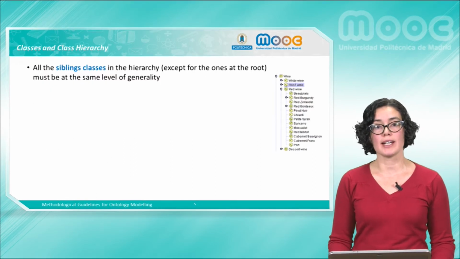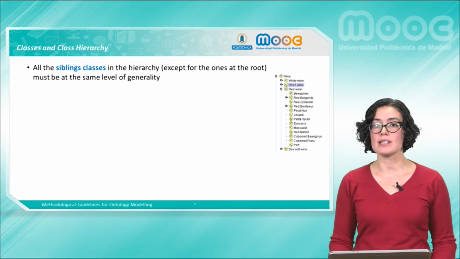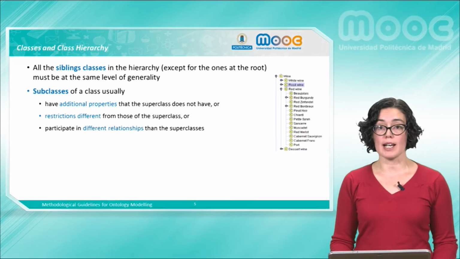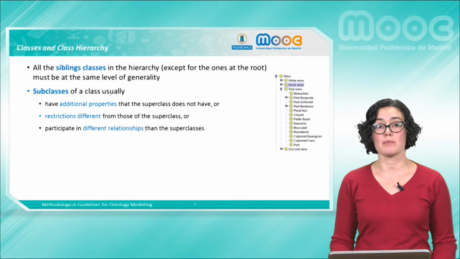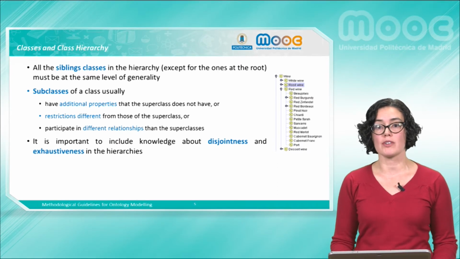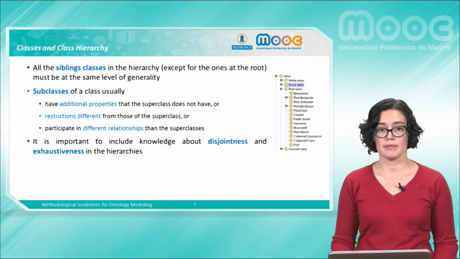When modeling hierarchies, it is a good practice that all the sister classes in the taxonomy have the same level of generality. In addition, subclasses of a class normally have additional properties that the superclass does not have, different restrictions that the superclass does not have, and participate in different relationships. It is also important to include disjoint and exhaustive knowledge in concept hierarchies.